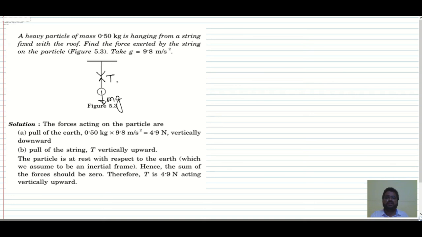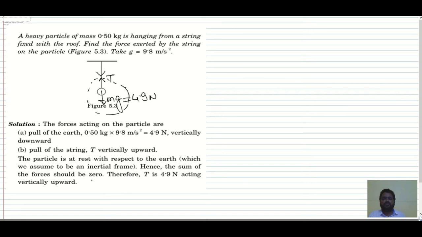If you take the free body diagram of the particle of mass m, as you can see, the forces acting on the particle are the pull of earth, that is 4.9 Newton vertically downward, and the pull of the string T, which is vertically upward. The particle is at rest with respect to earth, which we assume to be an inertial frame.